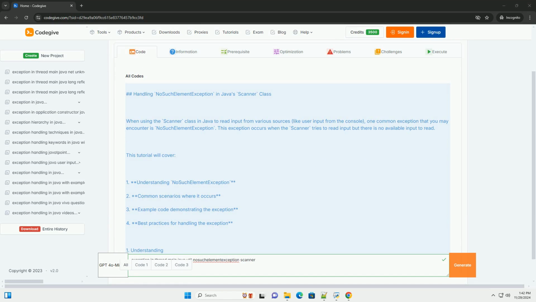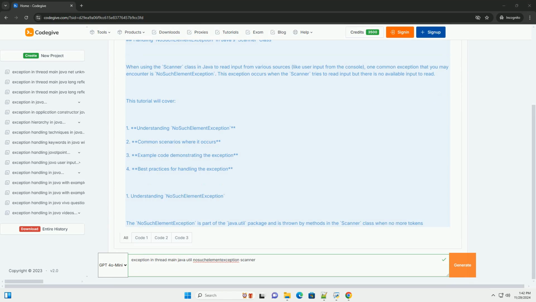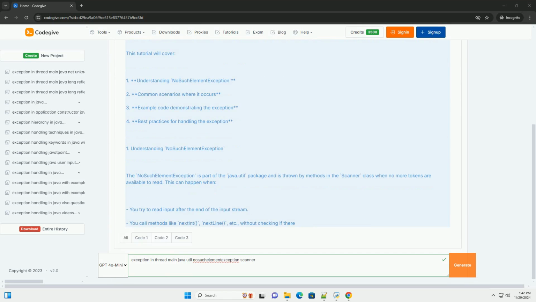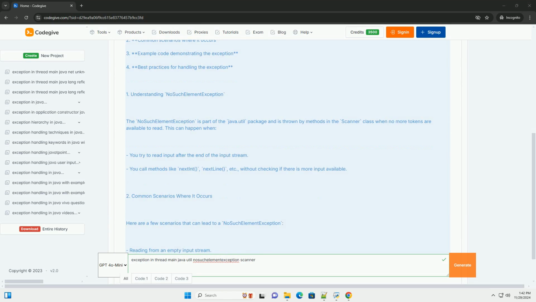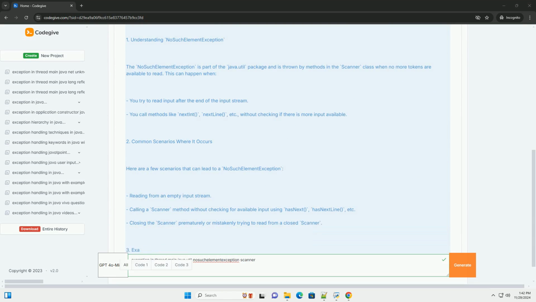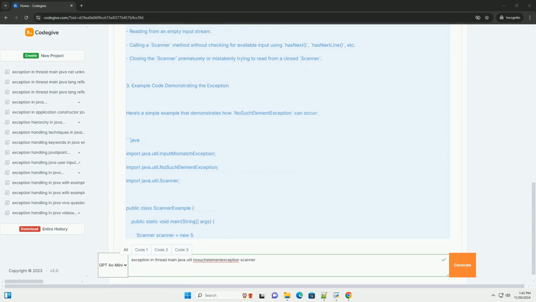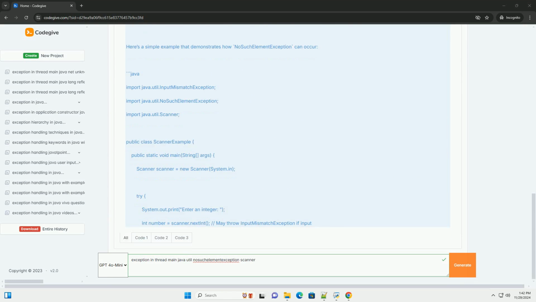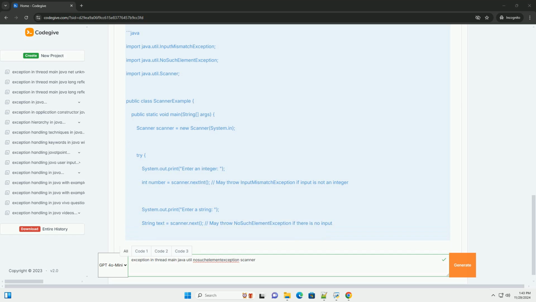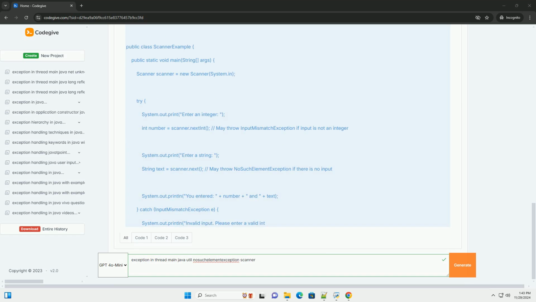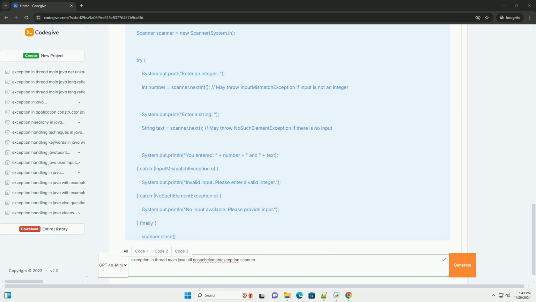Handling NoSuchElementException in Java's Scanner class. When using the Scanner class in Java to read input from various sources, like user input from the console, one common exception that you may encounter is NoSuchElementException. This exception occurs when the scanner tries to read input but there is no available input to read.